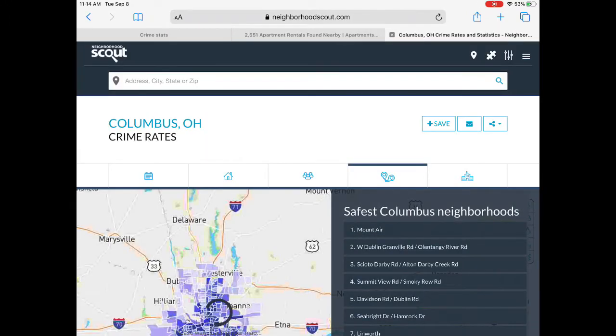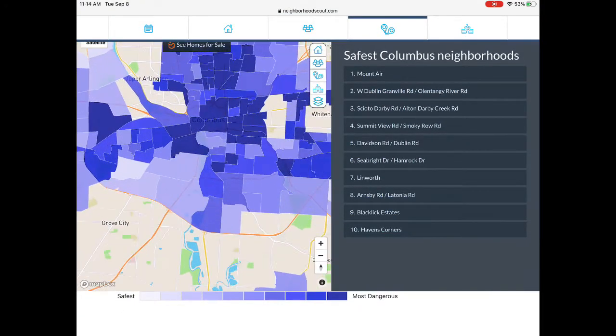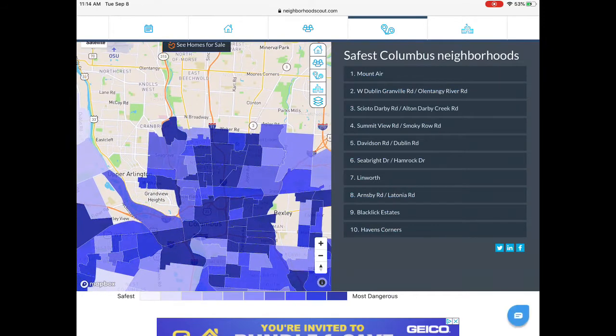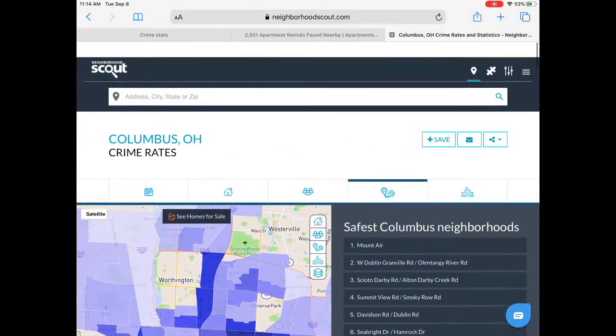If you're interested in learning about crime statistics, there's crime stats. You again just zoom in. The thing with the University District is lots of times it shows fairly high crime, but it's really not violent crime that's happening. A lot of it is theft, so that does contribute to the crime. So if you've got a bicycle, don't leave that out. Make sure that stays locked. Usually what you're seeing is theft when it comes to crime in the University District.